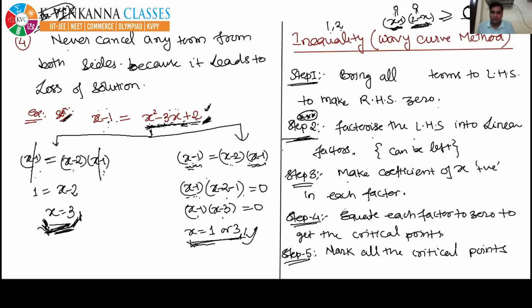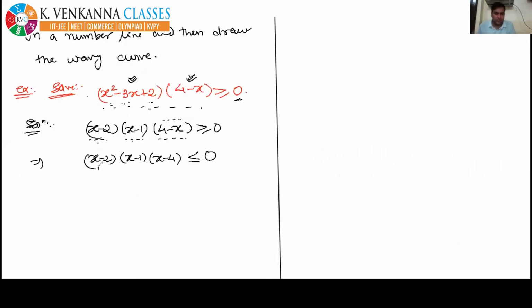See step number 4. Equate each factor to 0 to get the critical points. Equate this to 0, you will get x equal to 2. Equate this to 0, you will get x equal to 1. Equate this to 0, you will get x equal to 4. So these are the 3 critical points. And now move to the last step. Mark all the critical points on a number line. So I'm drawing a number line. See everyone here. Suppose this is the number line.